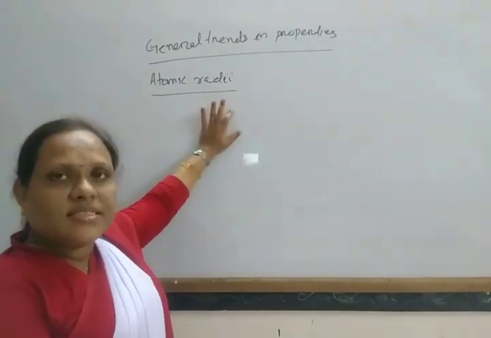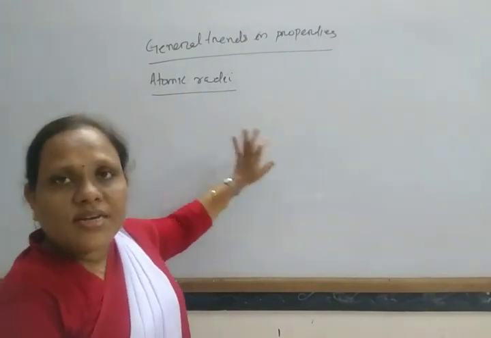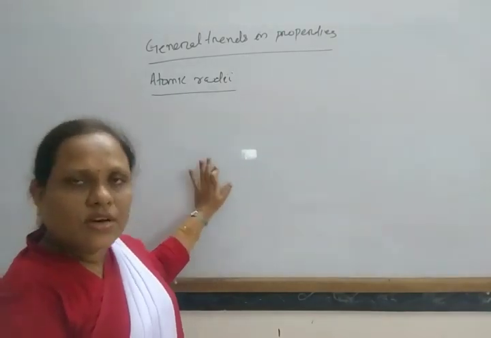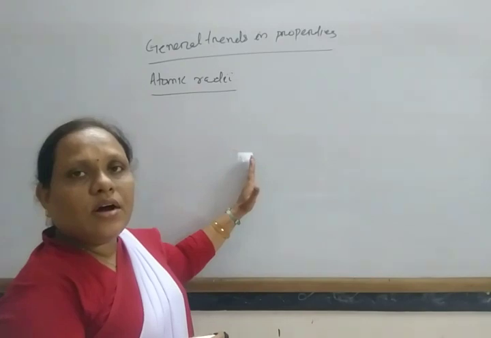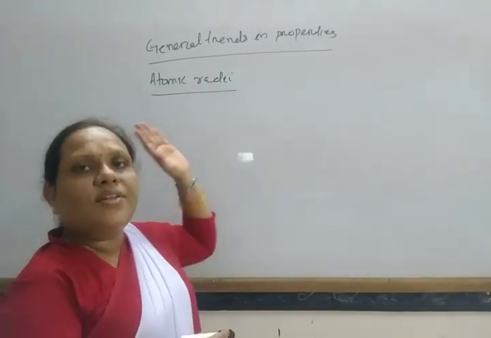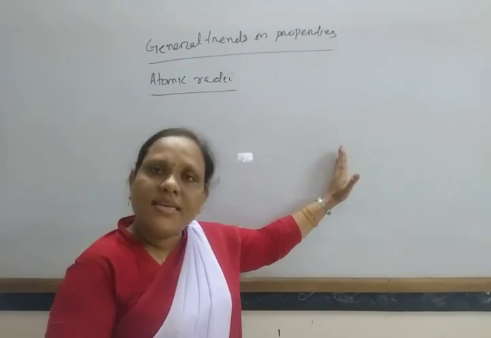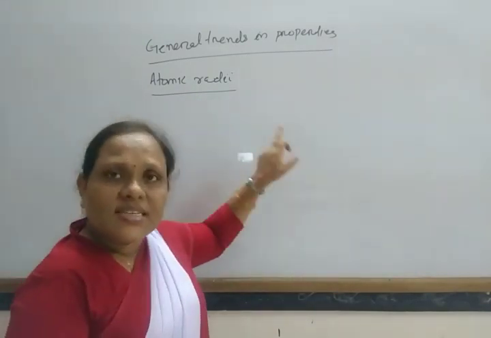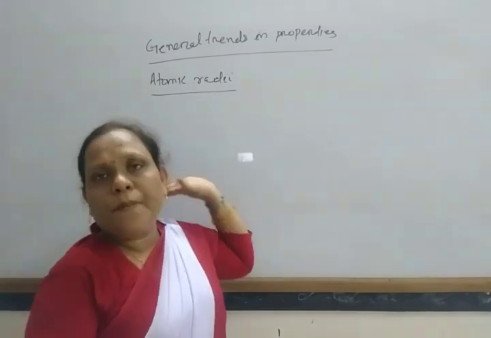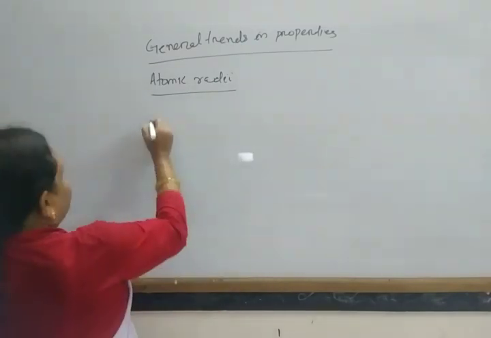So fluorine has smaller size than oxygen. Similarly, chlorine has smaller size than sulfur. So group 17 elements have smaller size than group 16 elements, and they also have smaller size than group 18 elements. So a halogen has the smallest size in the respective period.